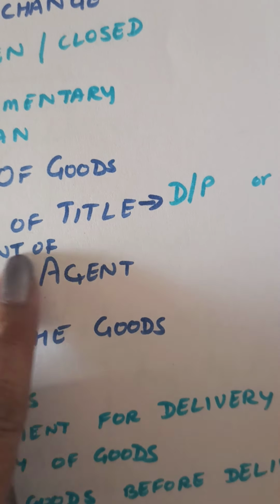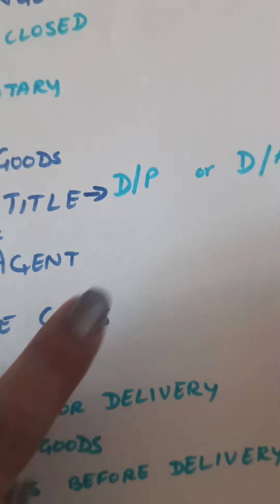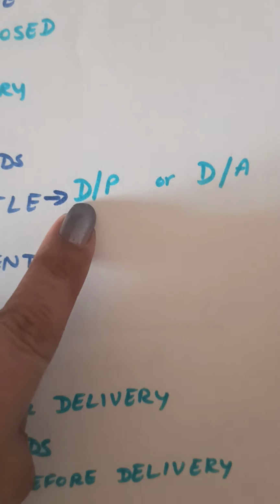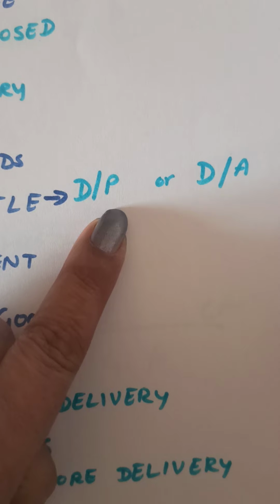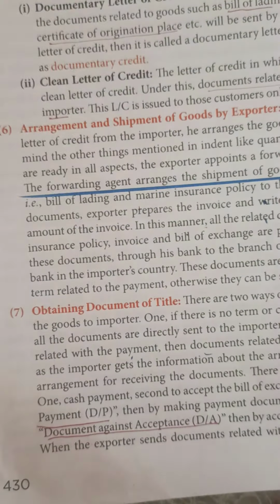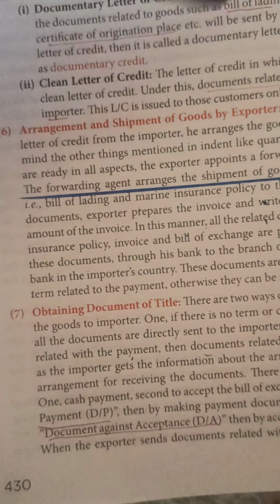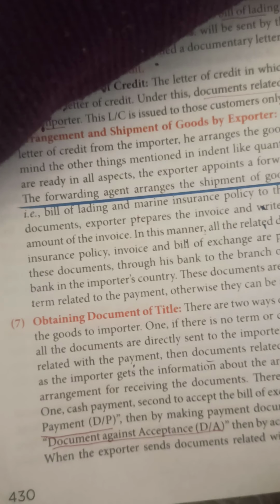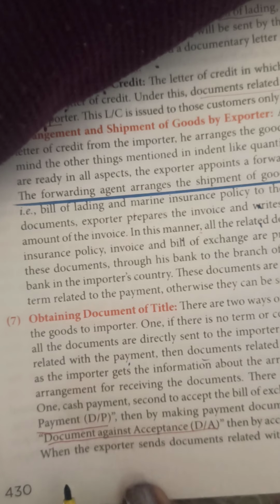For the document of title, you have to remember these two things. It can be the document against the payment: the document is received against the payment. You make the payment and then the document is received. And next is the D/A, that is document against the acceptance. Acceptance means the bill of exchange. Then by accepting the bill, the document can be obtained.